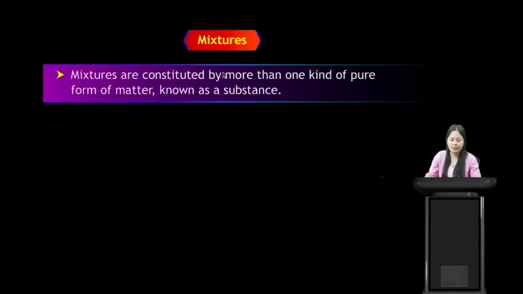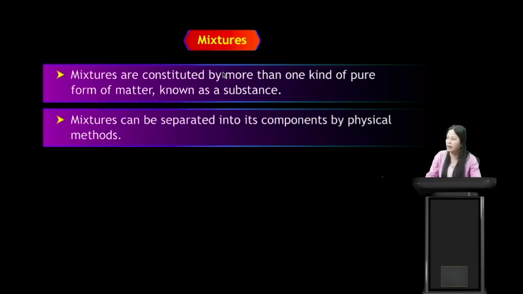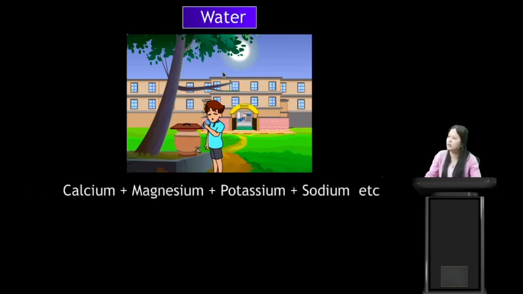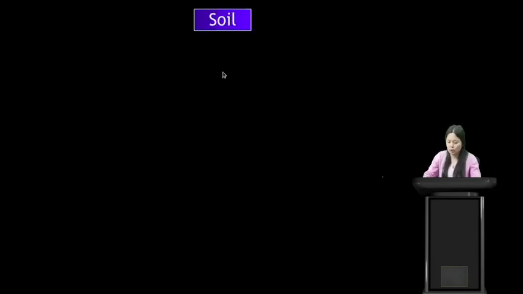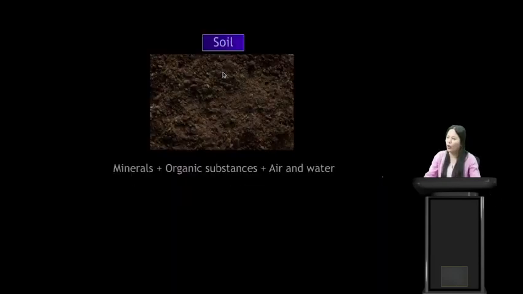So what are mixtures? We have seen that mixtures are constituted by more than one kind of pure form of matter known as substance, and a mixture can be separated into its components by physical methods. We have seen that water is a mixture. Water consists of minerals like calcium, magnesium, potassium, sodium, etc. Soil is a mixture and it consists of minerals, organic substances, air and water.